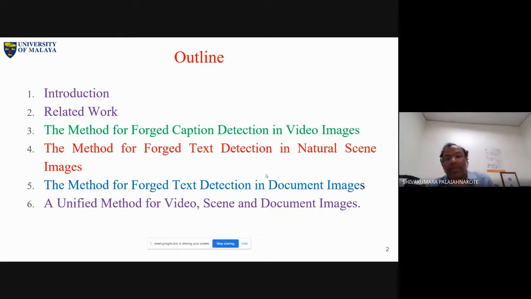Now again come to natural scene images here. What is the difference between natural scene images and video? Video, as I mentioned, will contain two kinds of text, two types of text information.